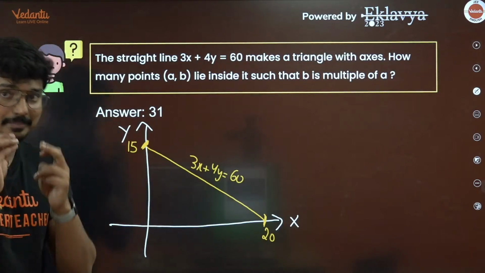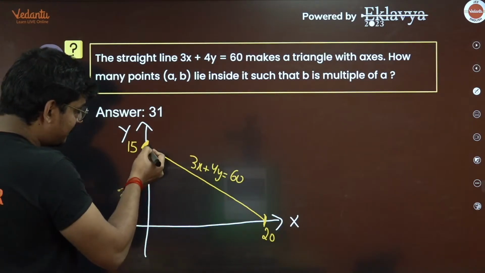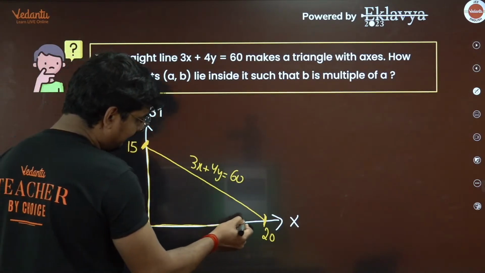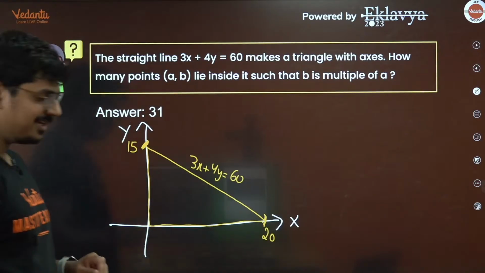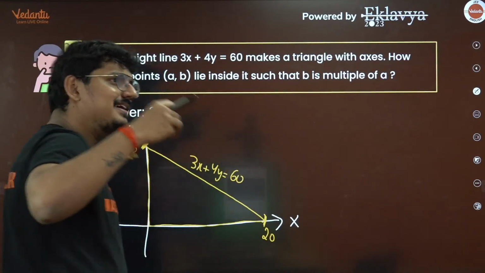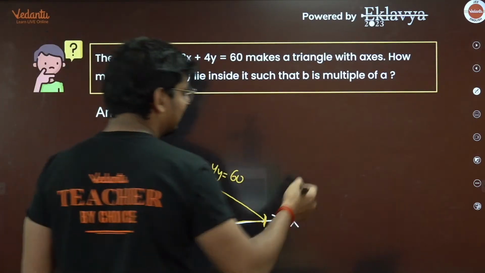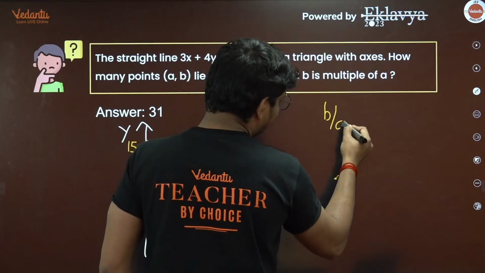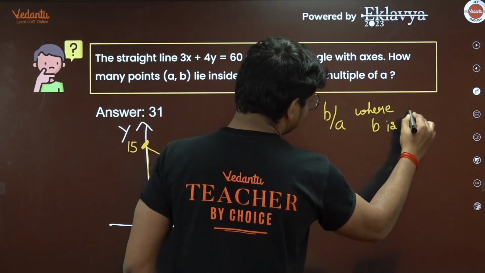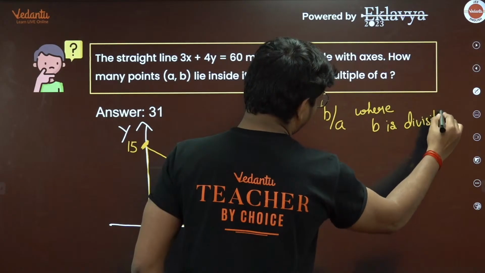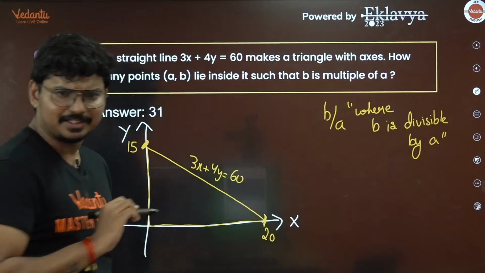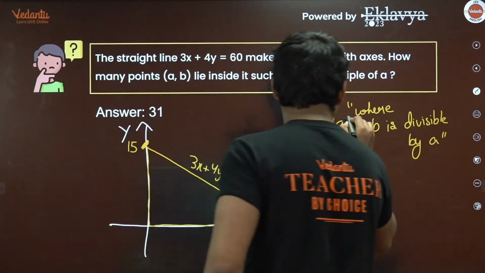How many points a comma b lie inside this triangle? Which triangle? This triangle. How many points lie inside this triangle such that b is a multiple of a? What does that mean? B is a multiple of a. That means I can tell you b by a, where b is divisible by a. Can I put it in this way? Yes or no, everyone? This question is a very interesting question.